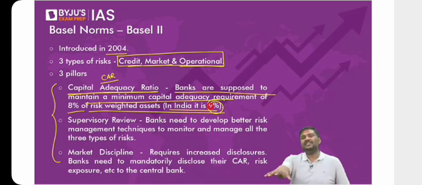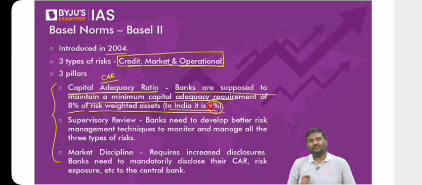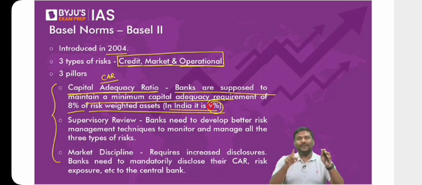That's the reason RBI says, if you're a public sector bank, the capital adequacy ratio is 12% for you. If you're any other scheduled commercial bank, CAR is 9% for you. If you're a payment bank, we have not discussed payment banks, we'll cover it later, don't worry. If you're a payment bank, then the CAR is 15% for you. So from one bank to another, the capital adequacy ratio will keep on changing.